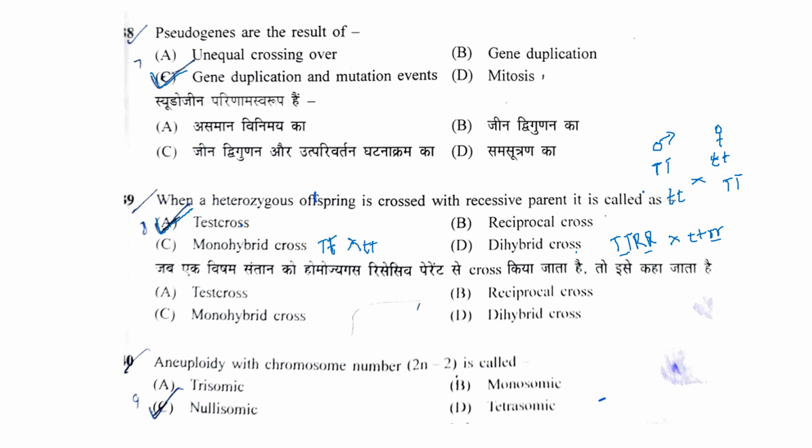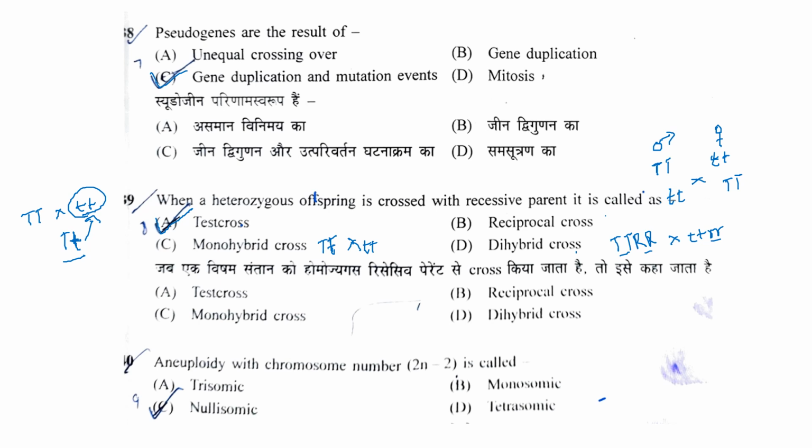Test cross is when the offspring, let's say this is the cross and this will be the offspring, is crossed back with the recessive parent, which could be either male or female. When it is crossed with the recessive parent, it is called the test cross. So the answer is A, test cross.